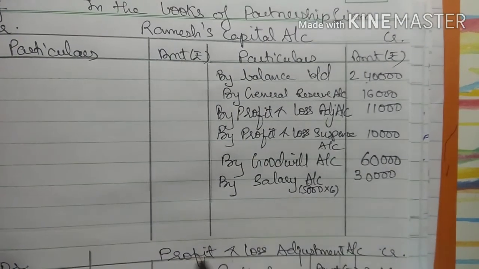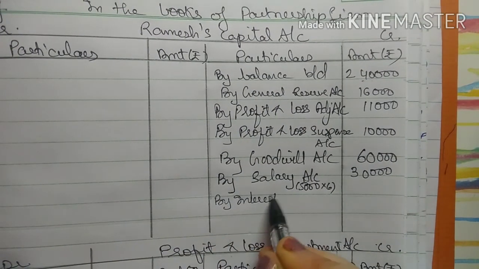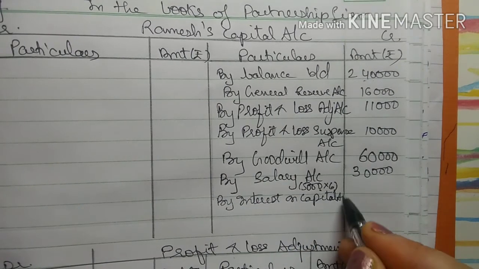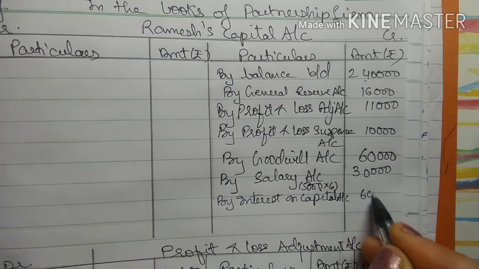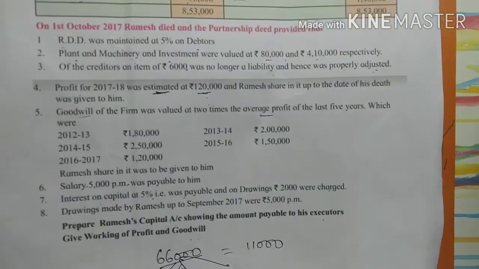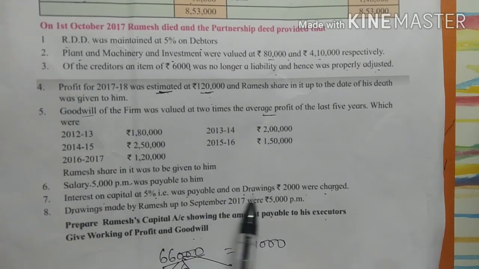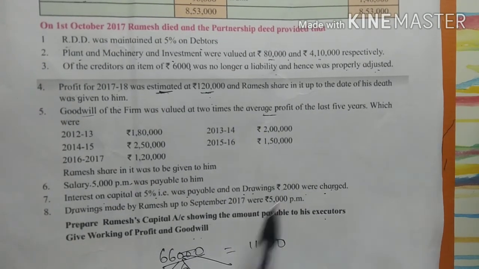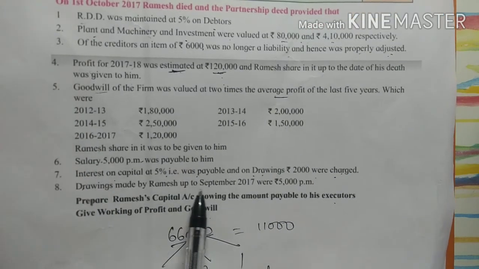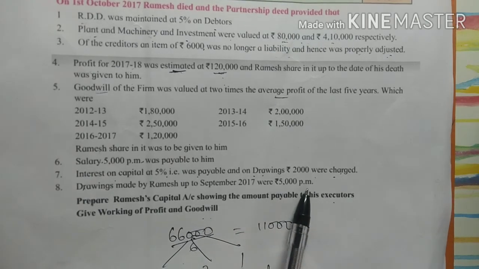6,000 rupees will come in the Ramesh capital account credit side. So here in credit side I will write by interest on capital account 6,000. Okay. Now see the next adjustment, that is interest on drawings, right? Interest on drawings charged were 2,000. And moreover, next adjustment which is given is drawings made by Ramesh up to September 2017 were 5,000 per month.